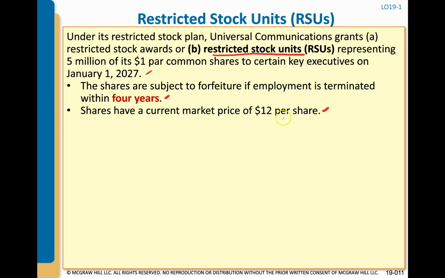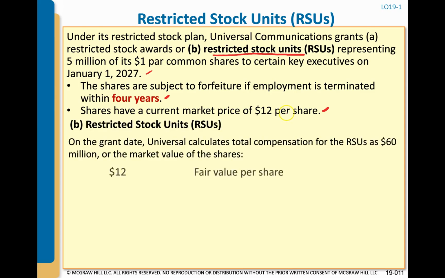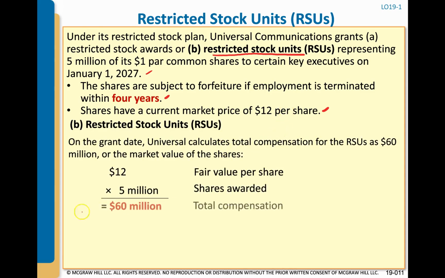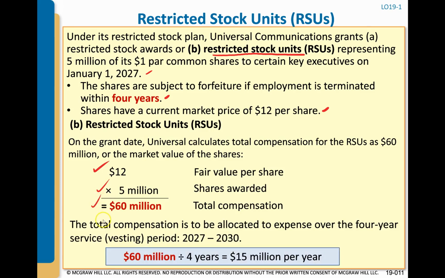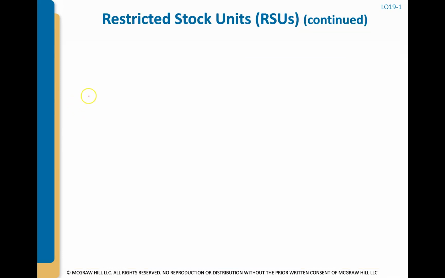Well, whenever we look at restricted stock plans, the first thing we do is calculate the fair value of the compensation, and that's calculated the exact same way as a restricted stock award: the fair value per share times the number of shares awarded. So in our situation, we still have $60 million of compensation, okay? And the vesting is still 4 years, so we still need to recognize $15 million of compensation expense per year for the next 4 years. The manner in which we do that is different though.